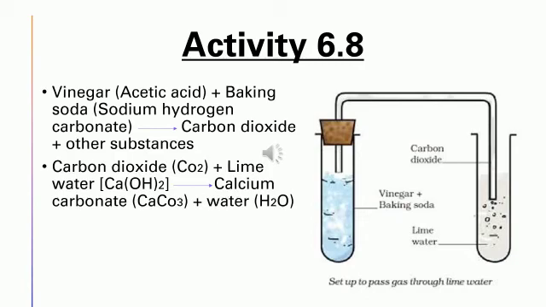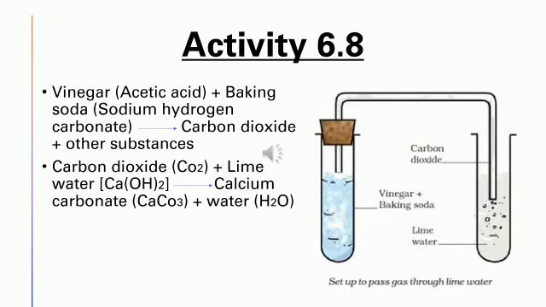So like this, we saw activity 6.6 to 6.8. We saw that in each change, one or more new substances were formed. In activity 6.6, the ash was a new substance that is formed when magnesium was burnt in air, right? In activity 6.7, the reaction of copper sulfate with iron produced iron sulfate and copper. So both of these are new substances.